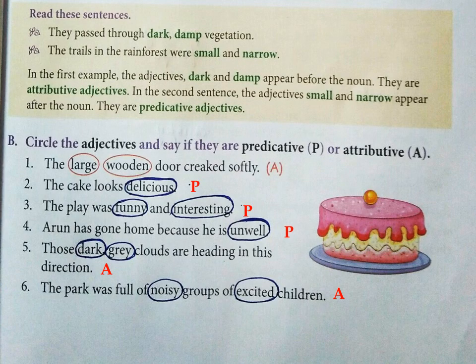Now, this is the exercise based on predicative and attributive adjectives, children. That is the B bit in grammar. Circle the adjectives and say if they are predicative or attributive. The first one is done as an example. The large wooden door creaked softly.